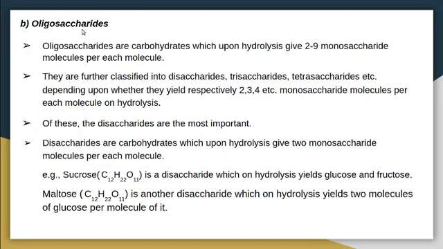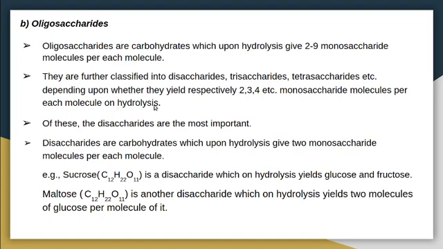Then what are oligosaccharides? Oligosaccharides are carbohydrates which upon hydrolysis give 2 to 9 monosaccharide molecules per molecule. Then they are further classified into disaccharides, trisaccharides, tetrasaccharides, etc., depending upon whether they yield respectively 2, 3, 4, etc. monosaccharide molecules per molecule on hydrolysis.